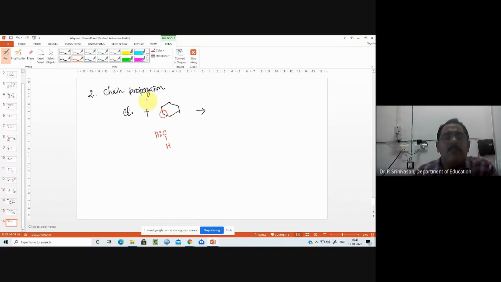What it does, this chlorine radical takes only the hydrogen with 1 electron. Hydrogen with 1 electron with this chlorine radical forms H dot plus Cl dot. It forms HCl as a byproduct. The remaining is this cyclohexenyl radical. So one radical will be formed plus HCl.